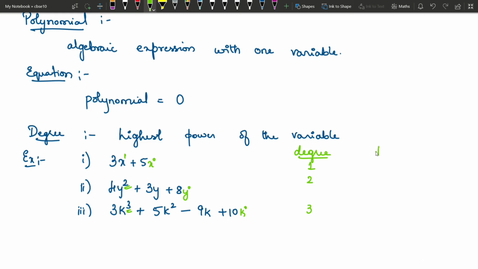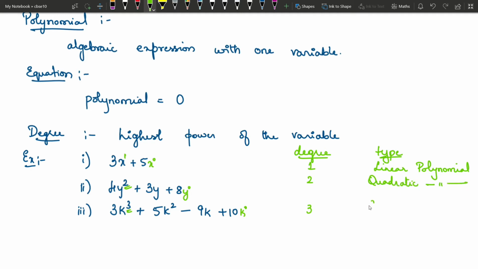So, what is the type of the polynomial? Types of polynomials are classified based on the degree of the polynomial. If degree is 1, then we call it a linear polynomial. If the degree is 2, it's called a quadratic polynomial.